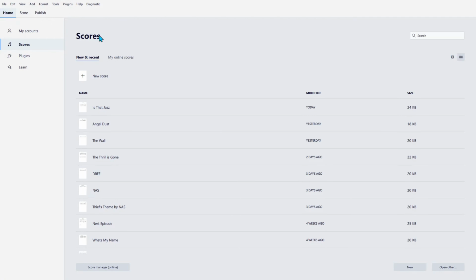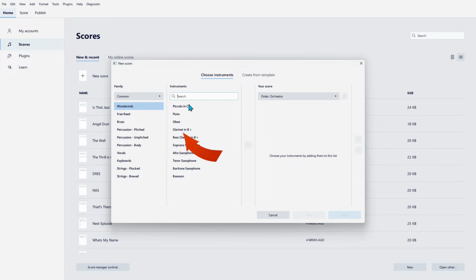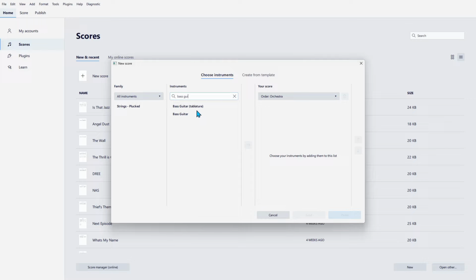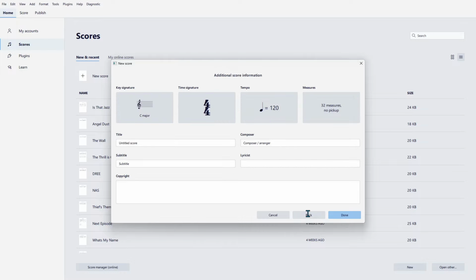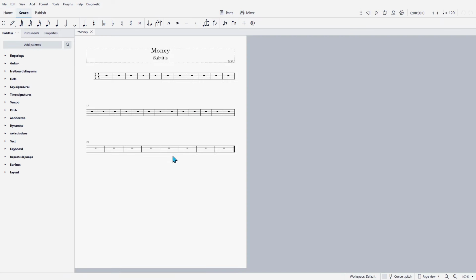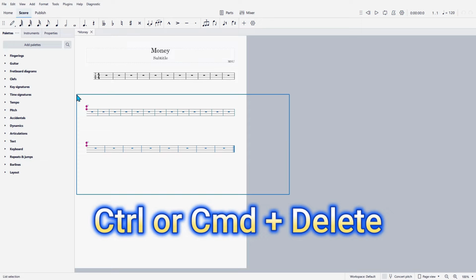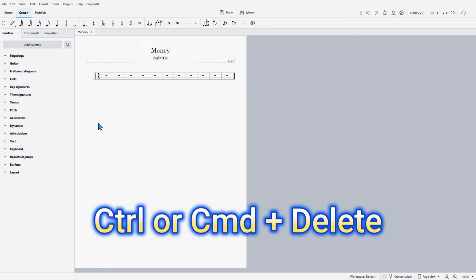Let's get started. Okay, to get started, go over here to MuseScore, click on that. Under Instruments, type Bass Guitar, click on Tablature, click on the arrow, go down to Next. We'll name this. Click Done. Hold Shift, select all of that, and delete that.